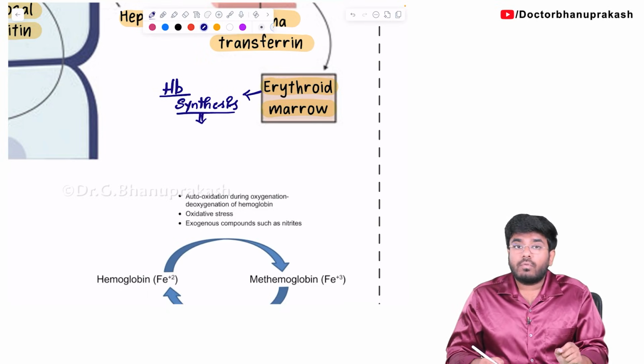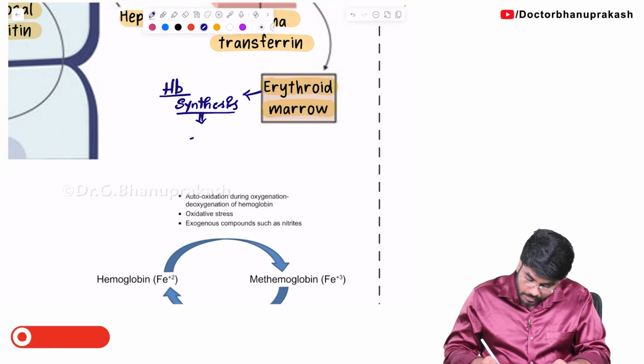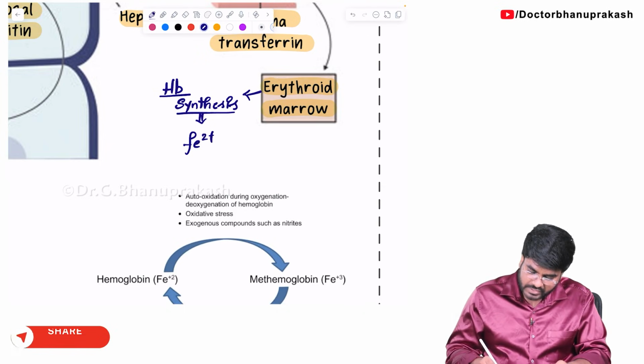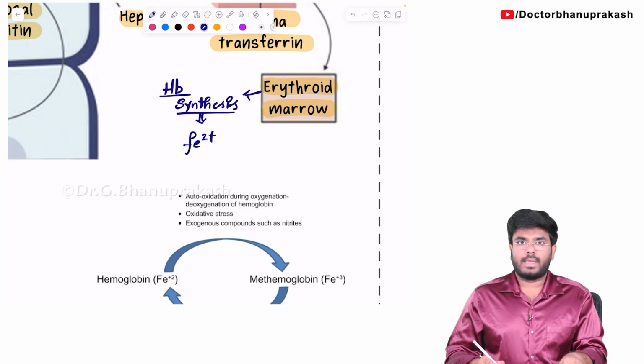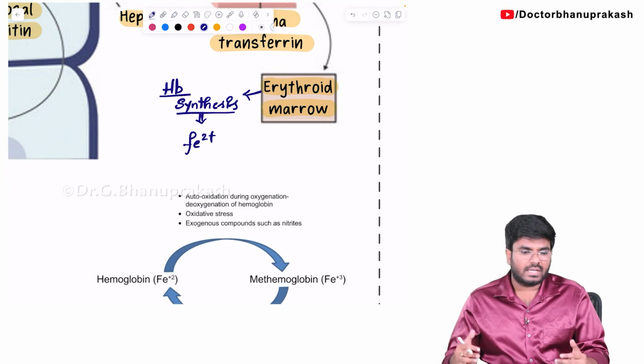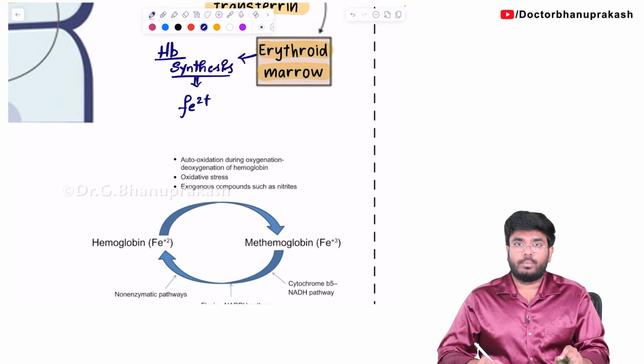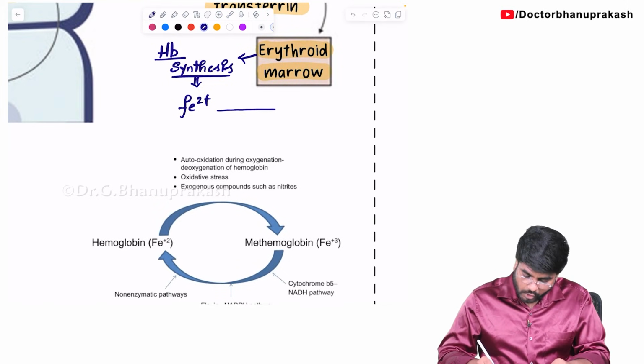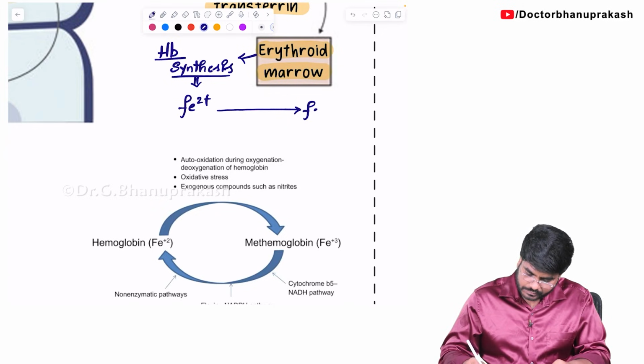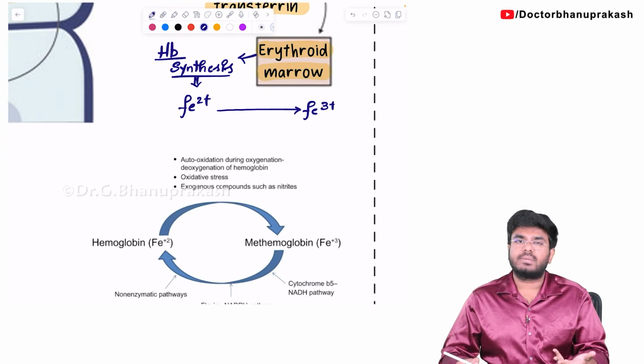Fe3 plus, sir. But what form of iron is present in the hemoglobin? Your answer should be Fe2 plus only. The iron which is present in the hemoglobin is Fe2 plus, not Fe3 plus. But sometimes, because of some chemicals, poisons or free radical injury, if the iron which is present in the hemoglobin changes from Fe2 plus form to Fe3 plus form, tell me, is it good or bad? Definitely bad. That's a bad hemoglobin.